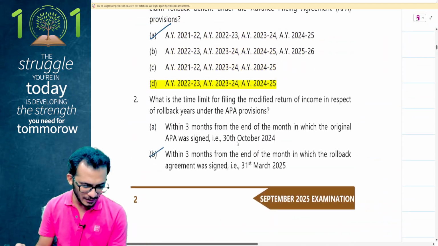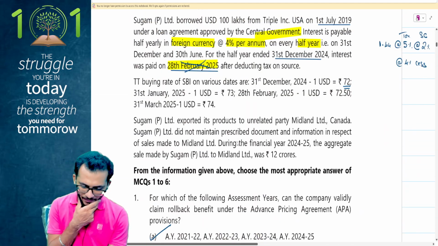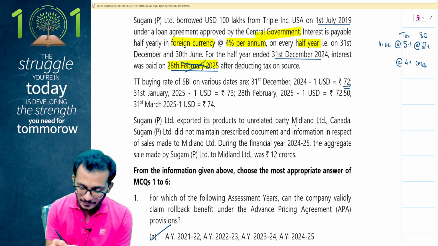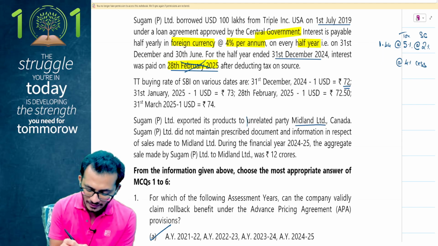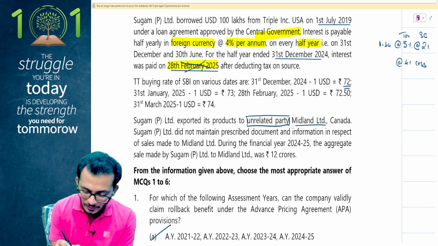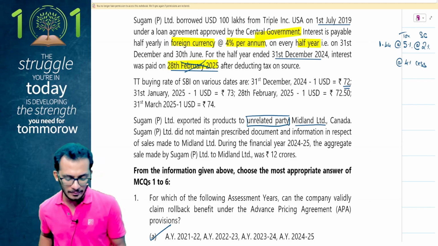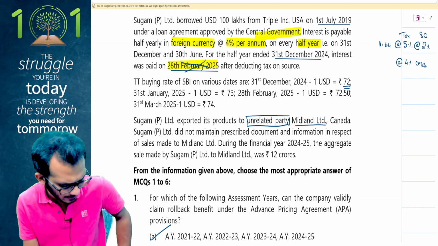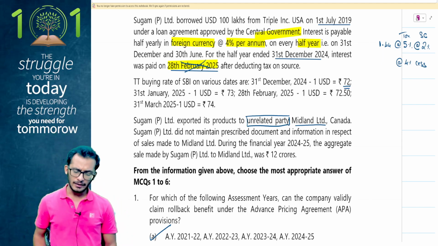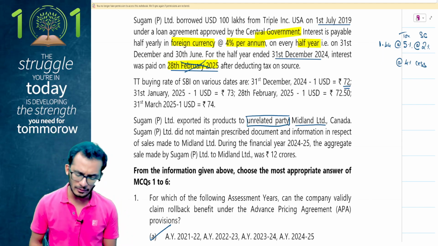That leaves me with the last part of the case study. Sugam Private Limited has exported its products to unrelated party Midland Limited. Notice this carefully. I see that the person has done this export to an unrelated party. Sugam Limited did not maintain prescribed documents and information in respect of the sales made to Midland Limited. During the financial year, the aggregate sales made by Sugam to Midland is 12 crores.